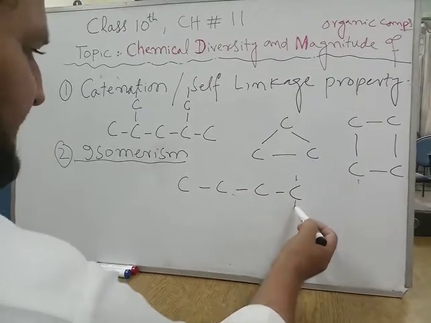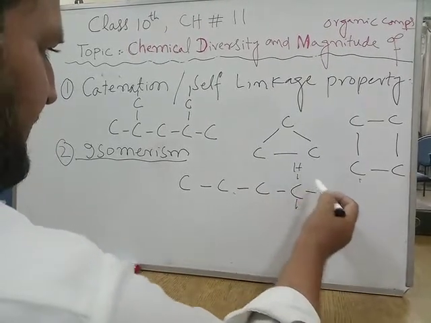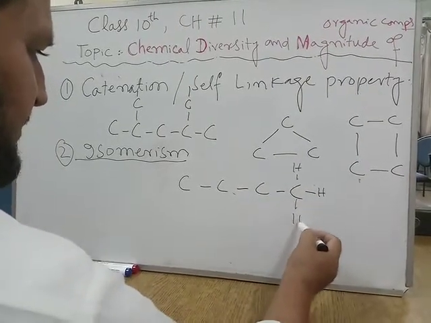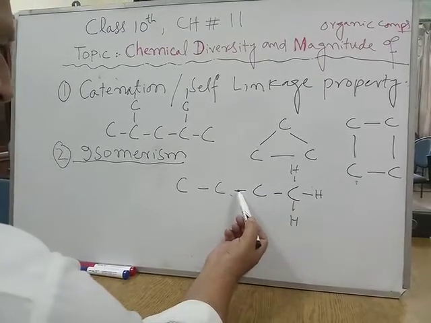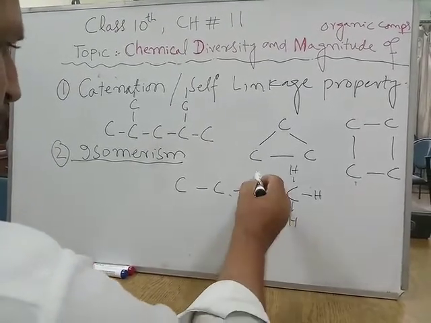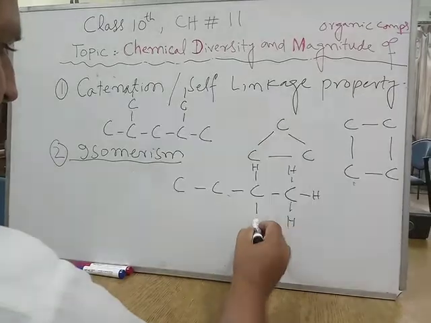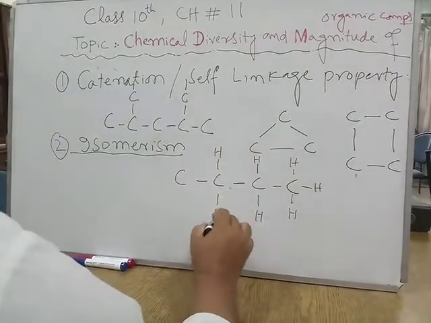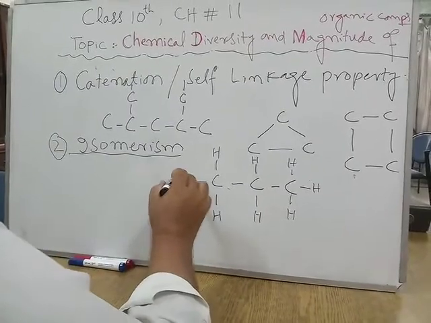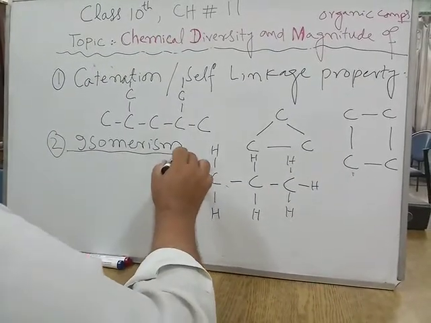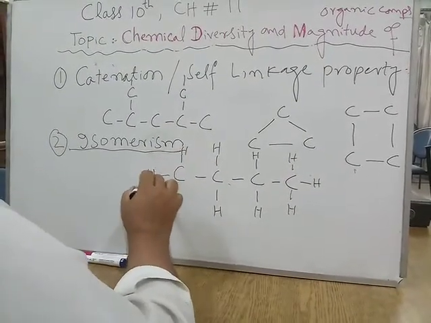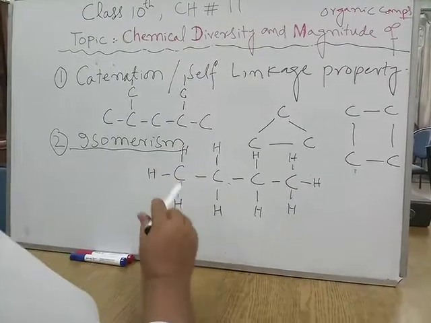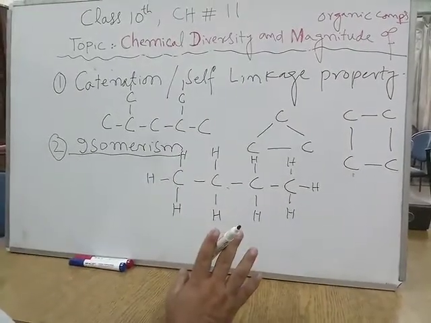So write three more bonds here and three hydrogen atoms. How many bonds has this carbon atom formed? Two. So put two hydrogens here, and this carbon again has formed only one bond. Carbon can form four bonds, so always satisfy the valency of carbon with four bonds.